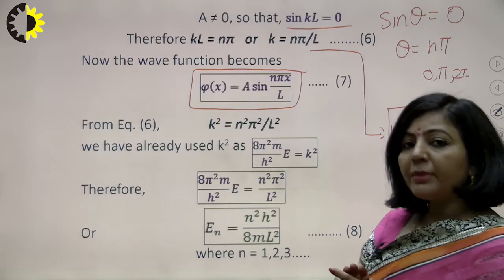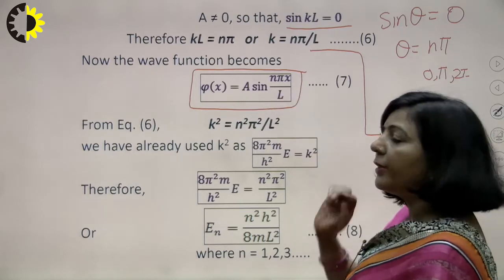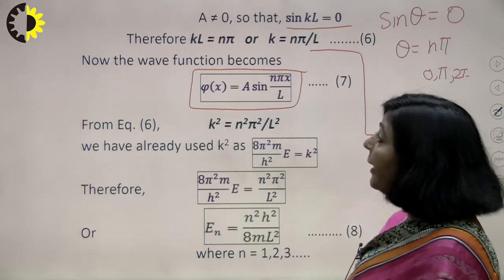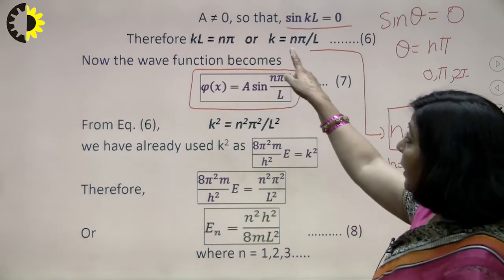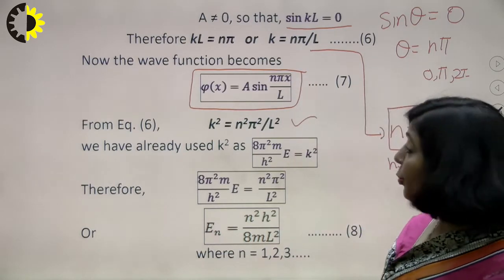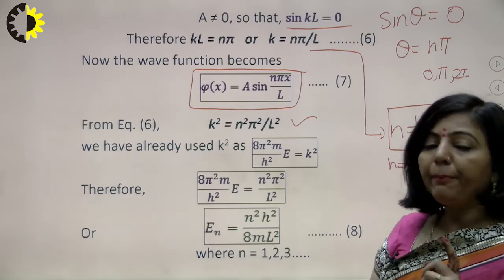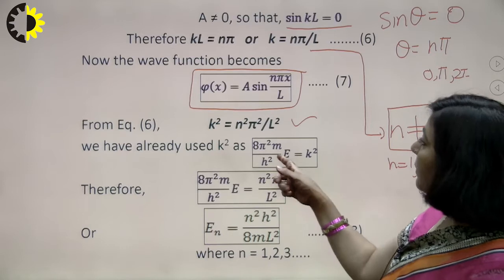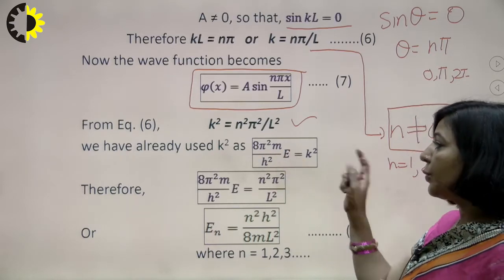So from the second boundary condition, we are getting the wave function as a sin n pi x upon L. So k is n pi upon L. So what will be k squared? It will be n squared pi squared upon L squared. And you know we have replaced 8 pi squared m E upon h squared with k squared.